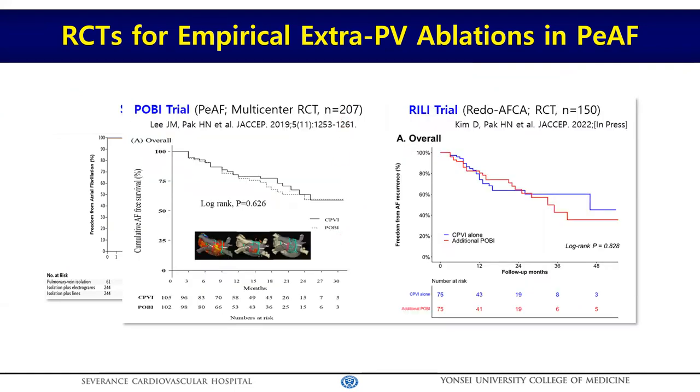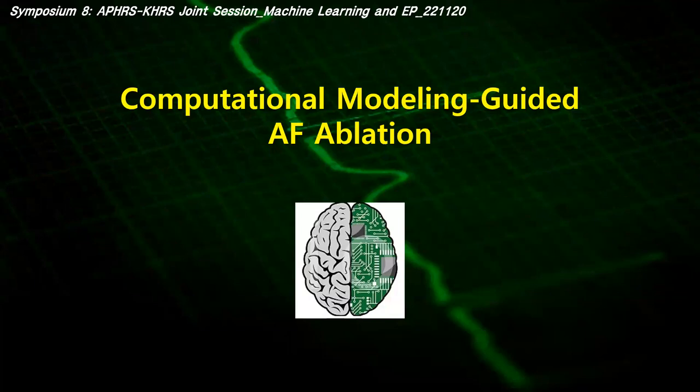We also showed the negative outcome of additional electrical isolation of the posterior wall in patients with persistent AFib and during repeat procedures. Therefore, we realized that empirical extra-PV ablation does not improve the rhythm outcome of persistent AFib ablation.